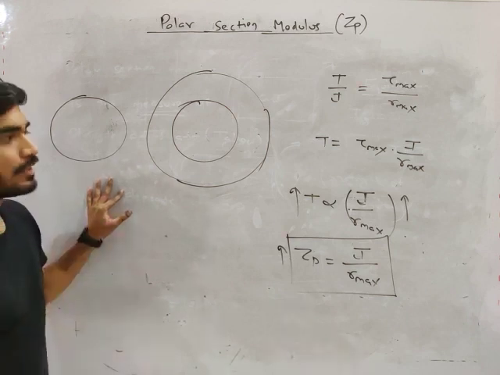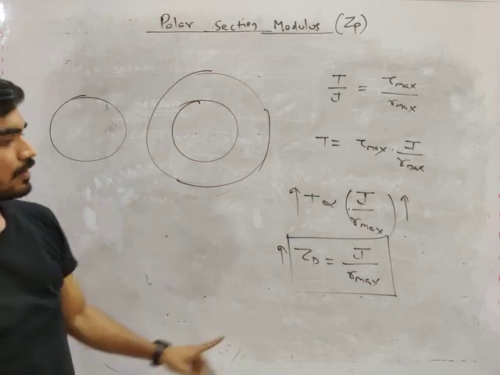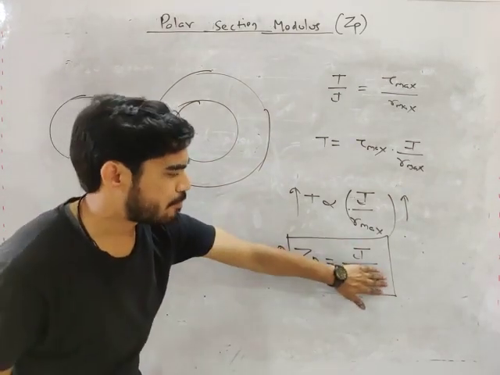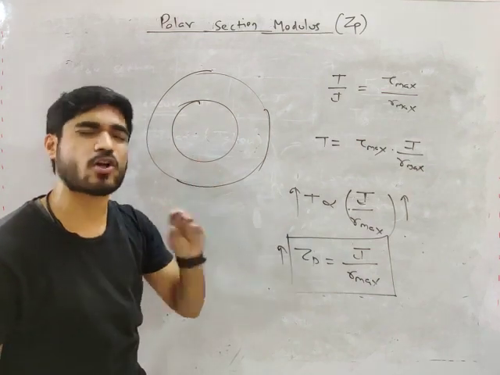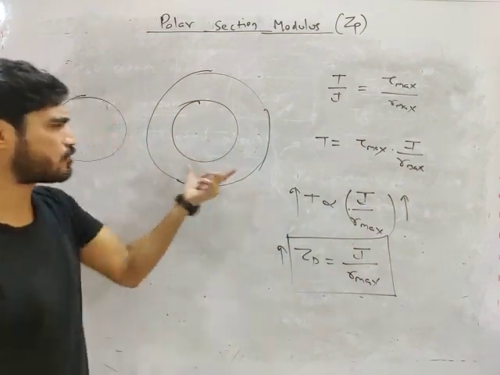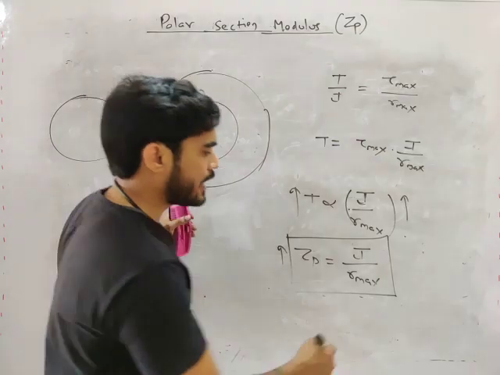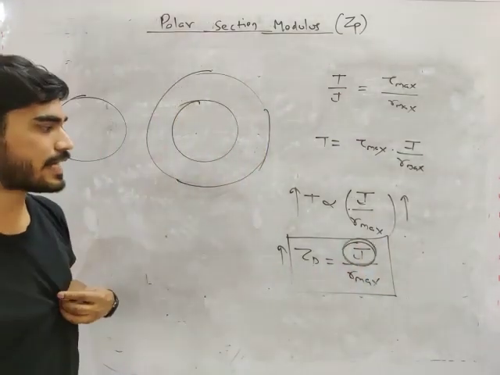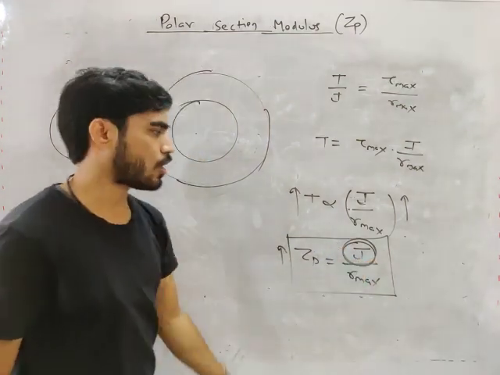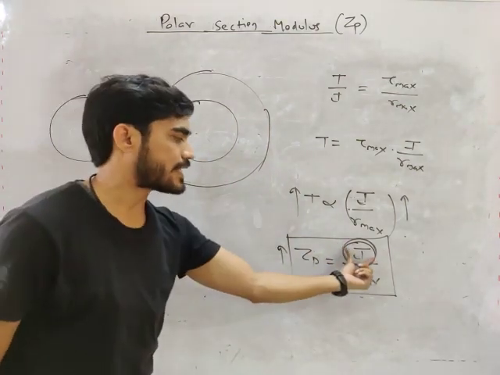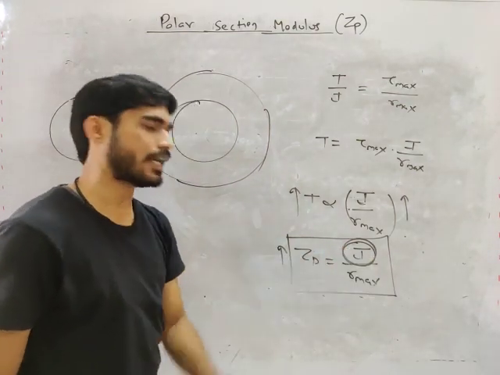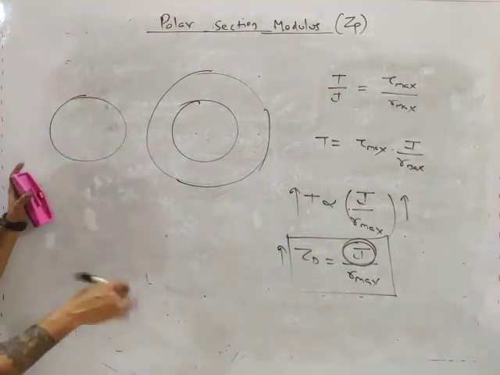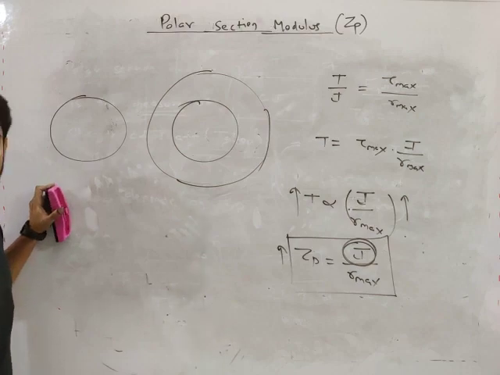Now my friend, ZP is J by R max. R max of both the cases will not be that different. R max will be almost same. Major difference is created by this value J. So the cross section which has greater J will have greater ZP. So you only have to see which one will have more J, means more polar moment of inertia.